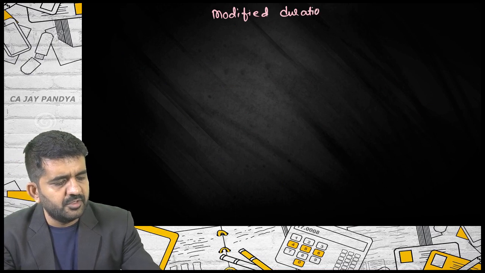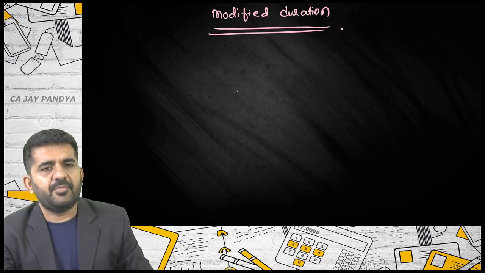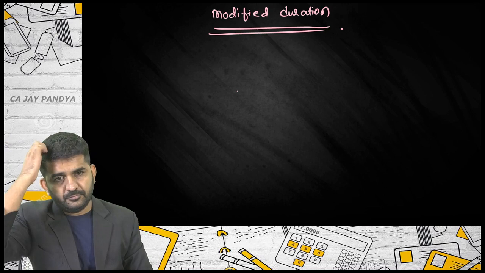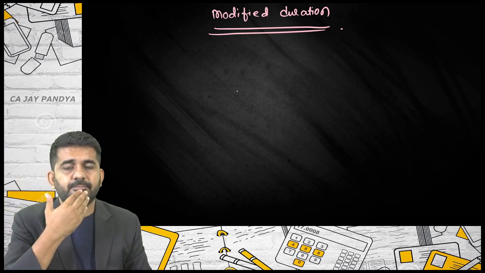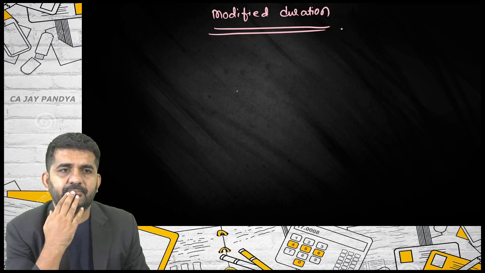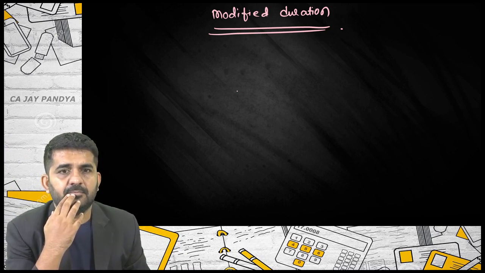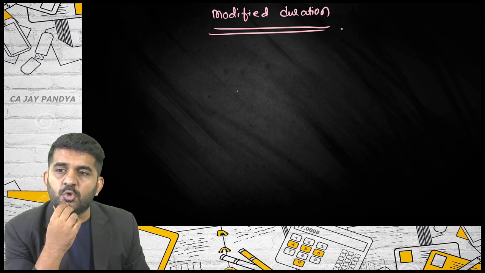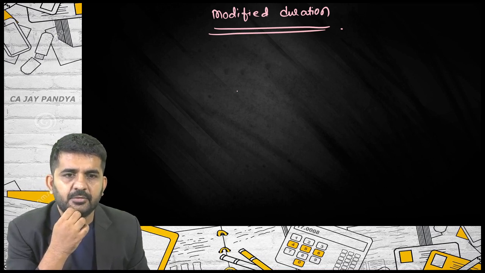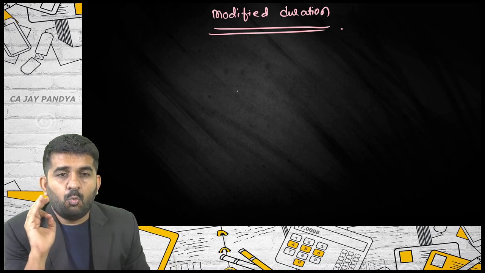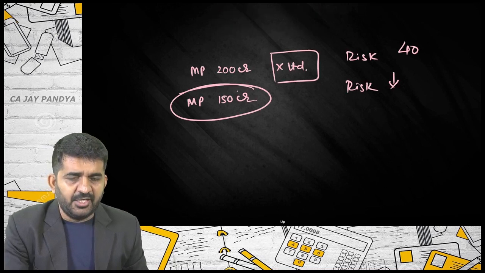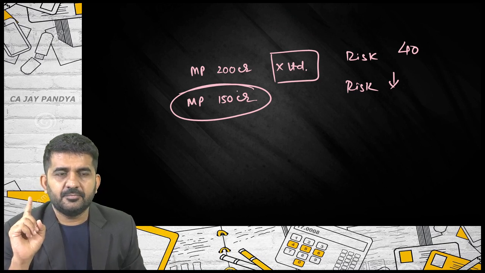Sir, then what is the logic behind zero coupon bonds? Generally the government issues zero coupon bonds for big infrastructure projects. Okay, then how can we calculate yield? On zero coupon bonds, you can always calculate. Sir, how? Because the duration is very high. What do you want to calculate, yield or duration? Yield.